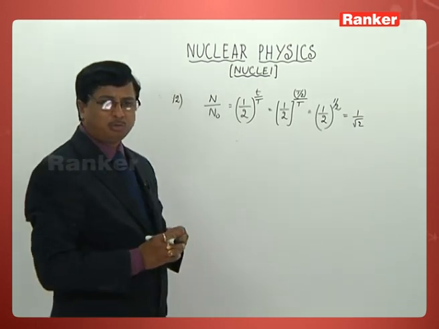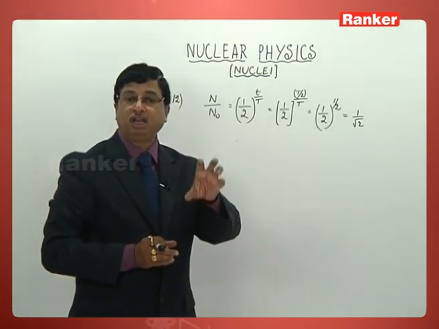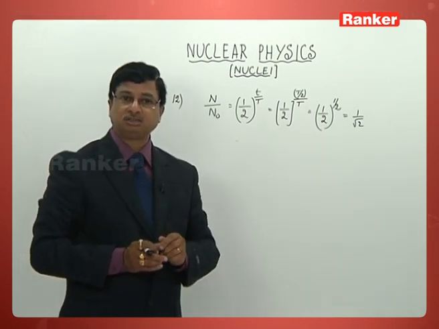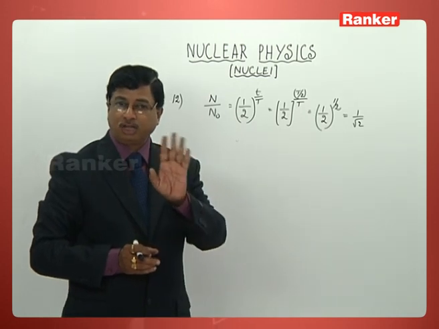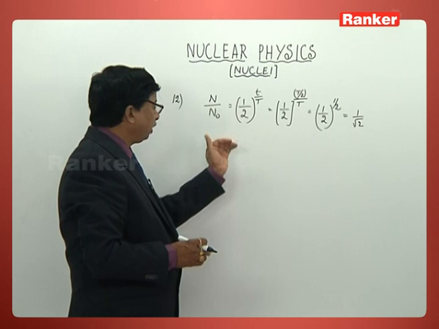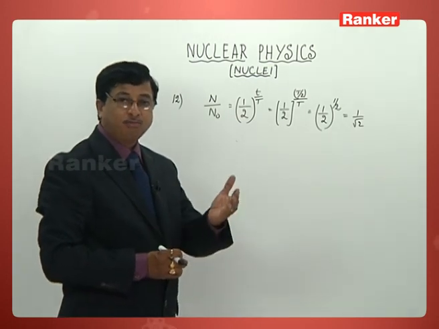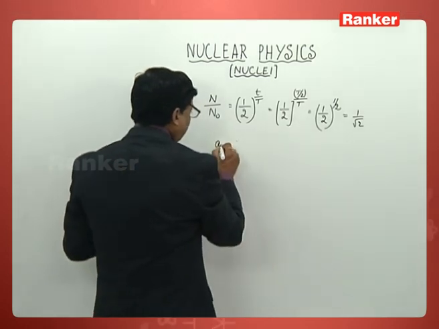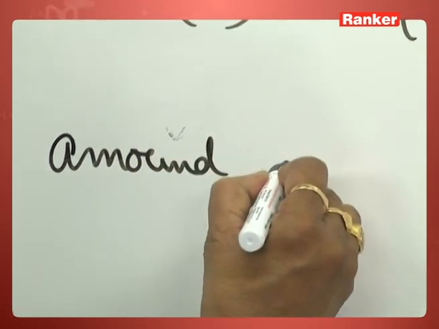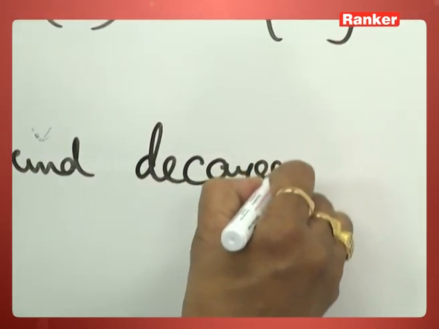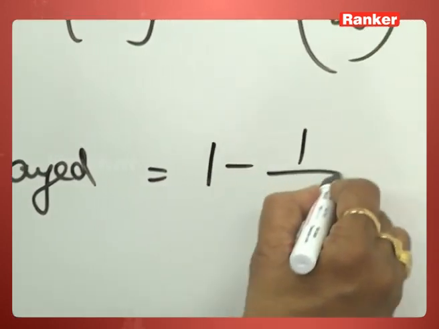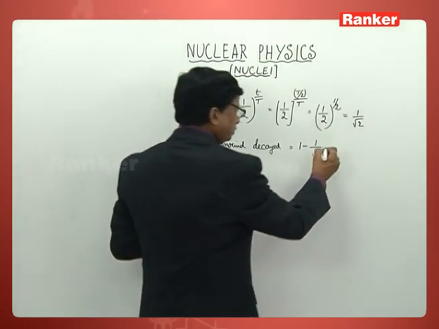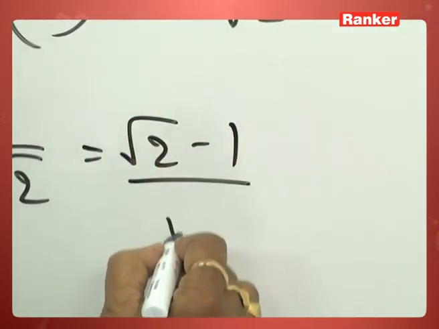What is this 1 over root 2? It is the amount that is left there, undecayed. Undecayed part is that much. But he is not asking you the undecayed part. He is asking you to calculate the fraction of the amount which has been decayed. So what can we write now? The amount that is decayed, what is that value? 1 minus 1 by root 2. So it now becomes root 2 minus 1 by root 2.